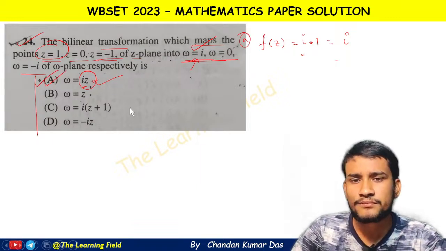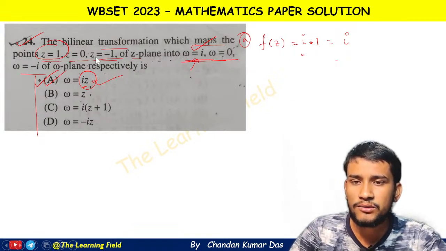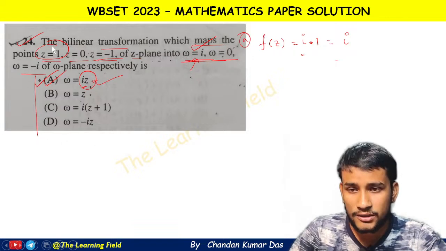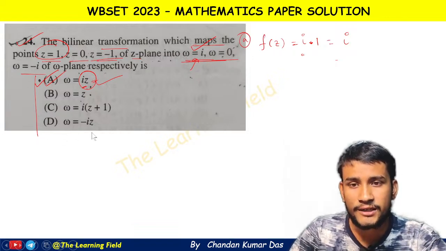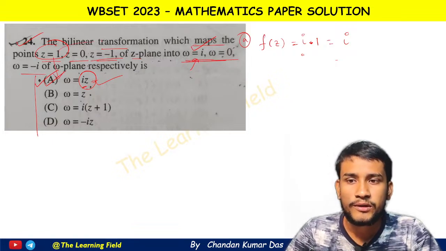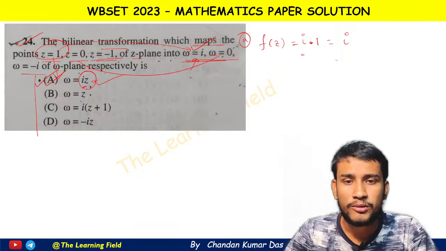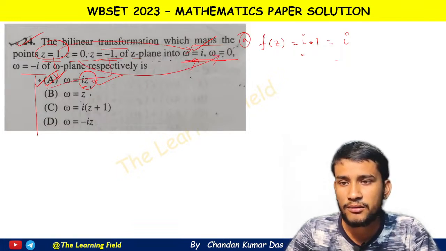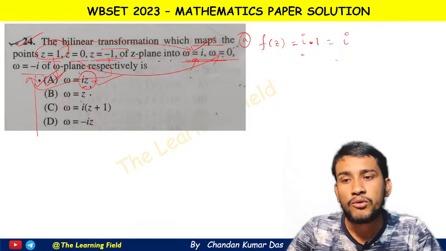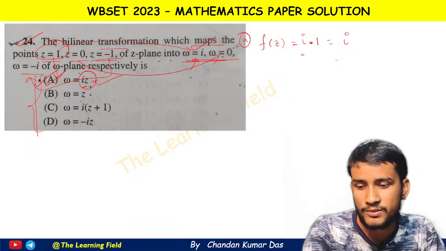Okay, now going to the next question, we have to just check these points z equal to 1, z equal to 0 and z equal to minus 1 for the given transformation f(z). If we put z equal to 1 we get w equal to iota, for z equal to 0 we get w equal to 0, and for z equal to minus 1, w equal to minus iota, for which transformation. So this is a very easy question, and option A is the correct one.